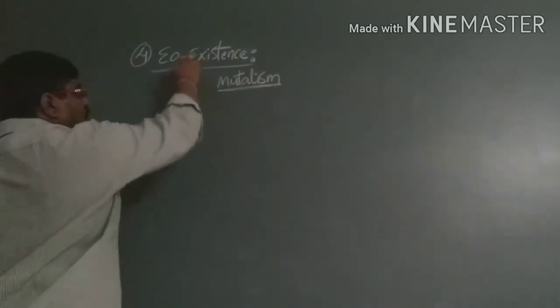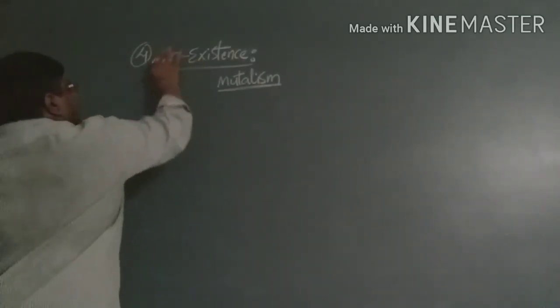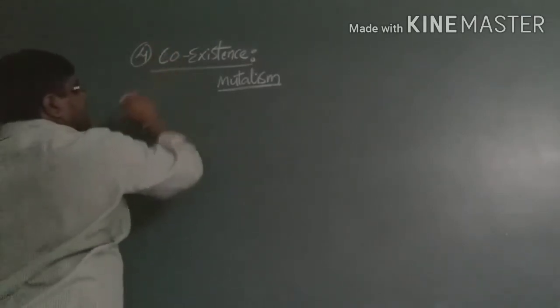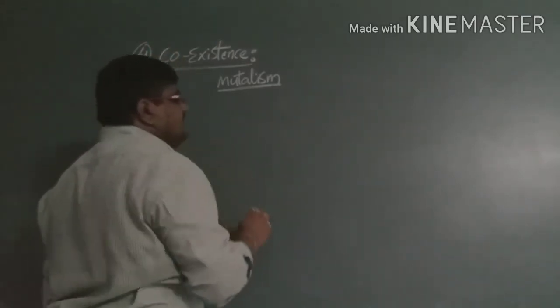So co means together. Coexistence means together existing.